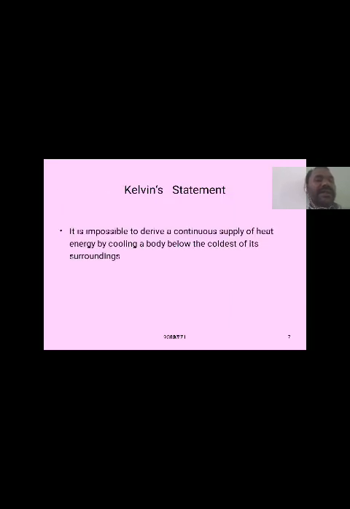And Kelvin says that it is impossible to drive a continuous supply of heat energy by cooling a body below the coldest of its surroundings, means without supplying heat energy to the sink. Generally, in a heat engine, we have one hot reservoir.